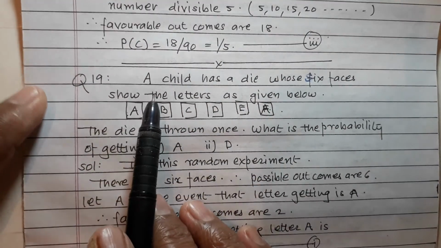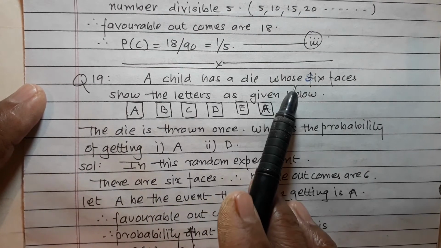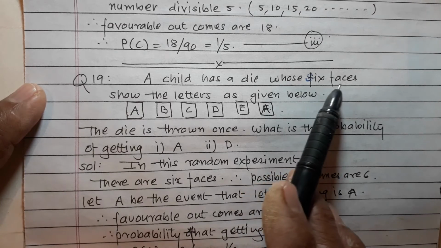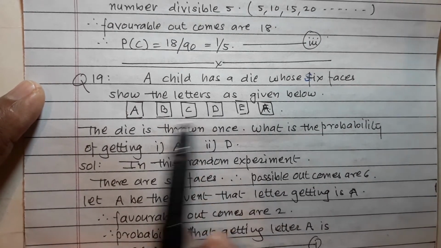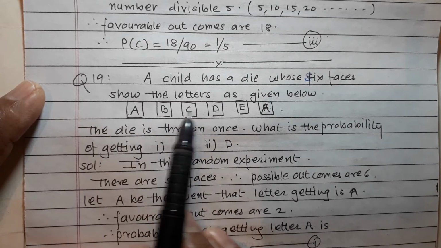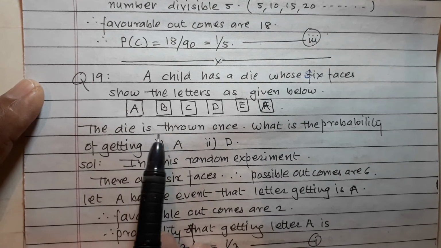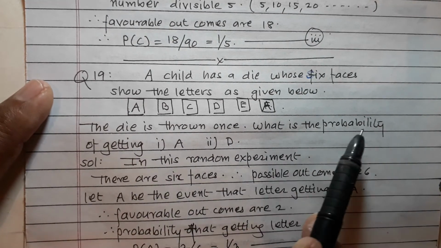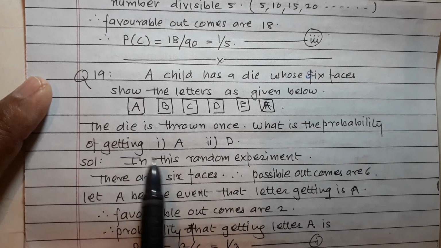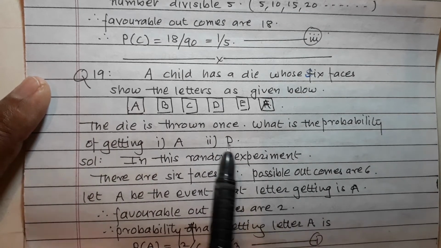Question number 19. A child has a die whose 6 faces show the letters as given below: A, B, C, D, E and A. The die is thrown once. What is the probability of getting 1, A, and 2, D?